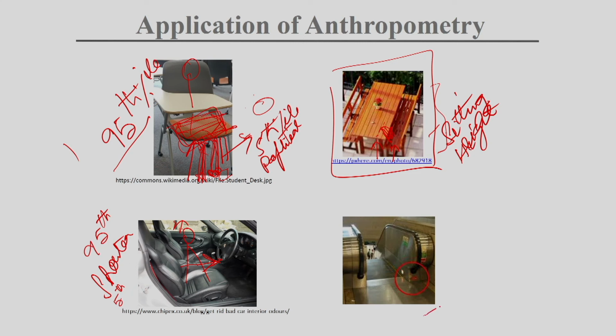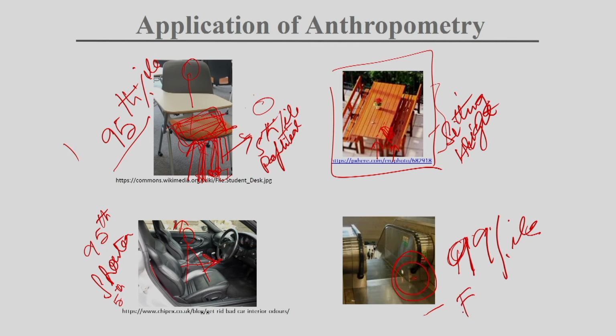But for a few things, as design is very context specific, if it is something like an emergency switch, we have to take care that it suits the 99th percentile, so that 99% of the population can use it very easily, even if the person is in a wheelchair.